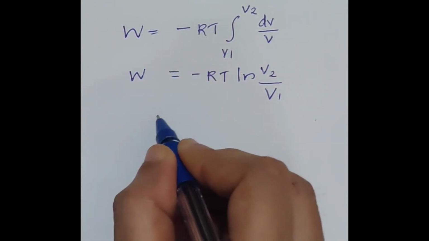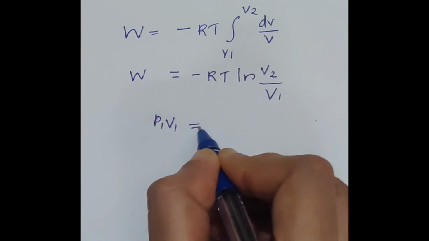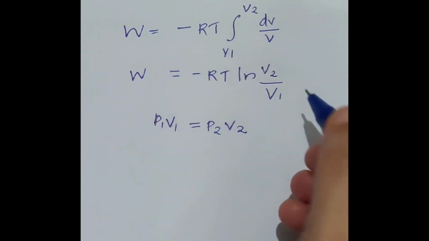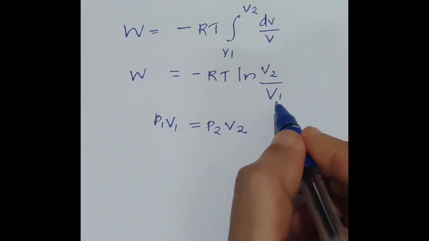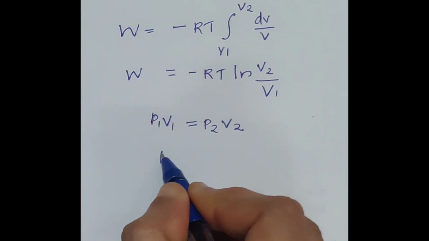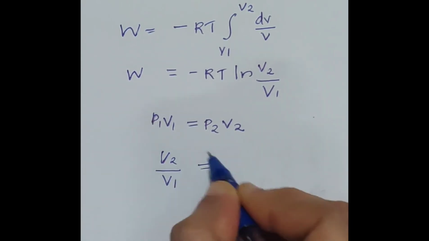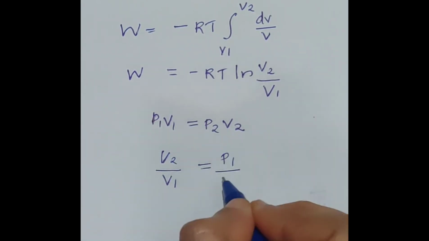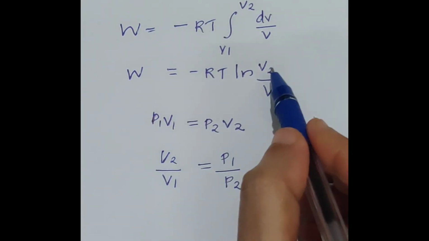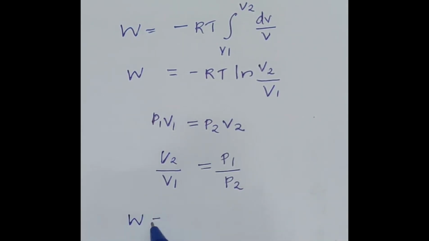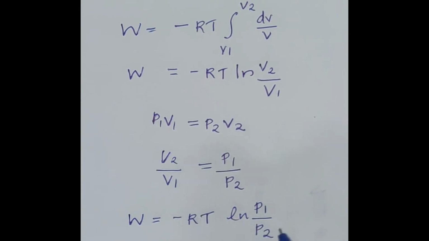Since for an ideal gas, P1 V1 is equal to P2 V2 at constant temperature, hence we can substitute V2 by V1 like this. From this equation, V2 by V1 is equal to P1 by P2. So V2 by V1 we are substituting with P1 by P2. Thus we can write this equation, W is equal to minus RT ln P1 by P2.